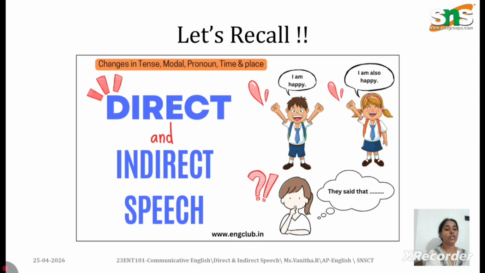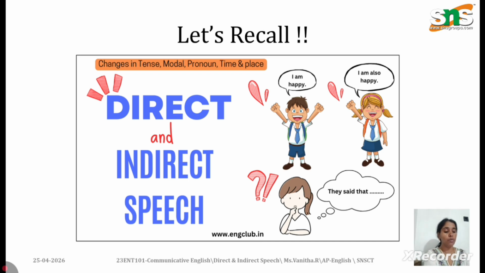And then comes the change of tense. He said that he was tired. What was originally in the direct speech? It was like, he said, I am tired. So if it is a simple present, it will be simple past. I am is a simple present, and he was tired is a simple past. So the change of tenses is the next thing that you should remember. And then comes the change of time and place words.